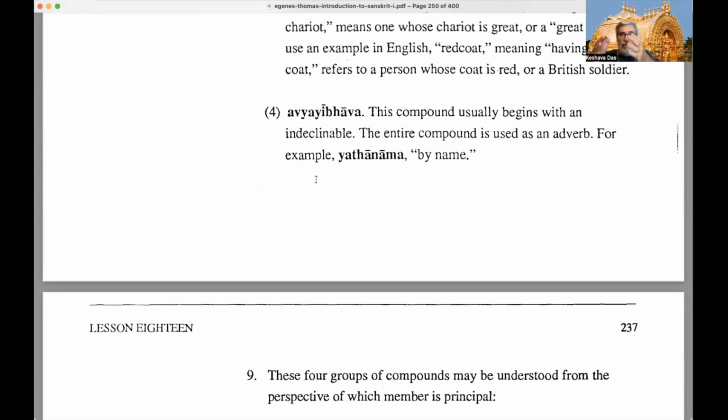An adverb is a word that modifies a verb, whereas an adjective is a word that modifies a noun. So, for example, beautiful boy or dear boy, right? Because boy is a noun, therefore dear or beautiful is an adjective.